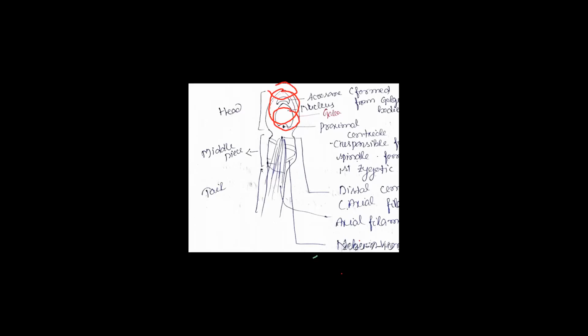The anterior part is pointed and the posterior part having depression. Then above the nucleus there is a cap-like structure, that is called acrosome, and it is formed from Golgi bodies.